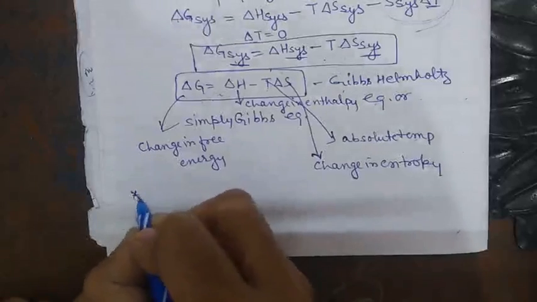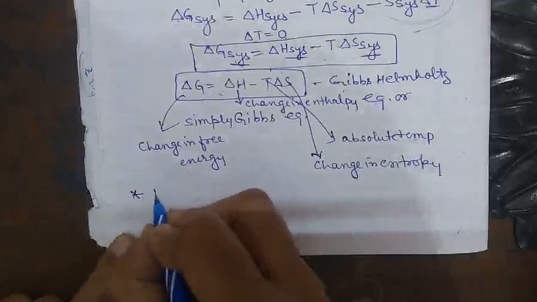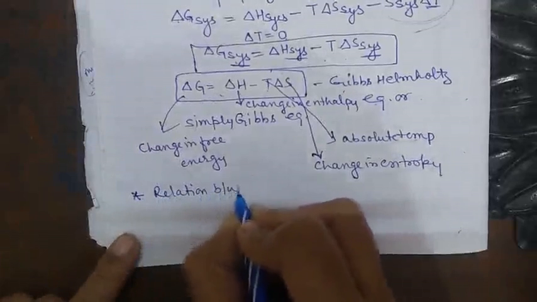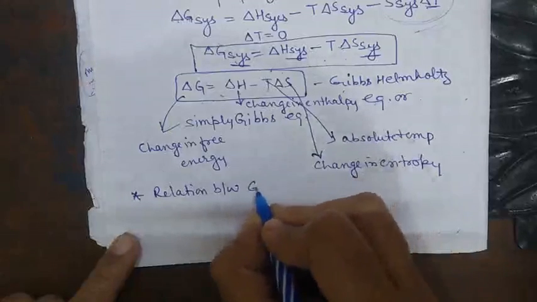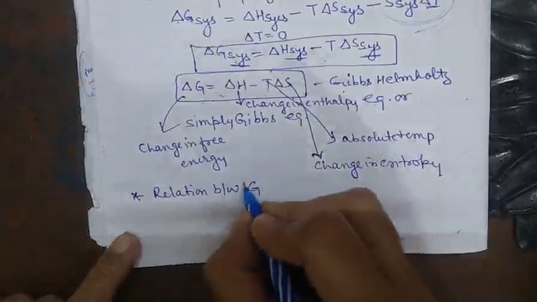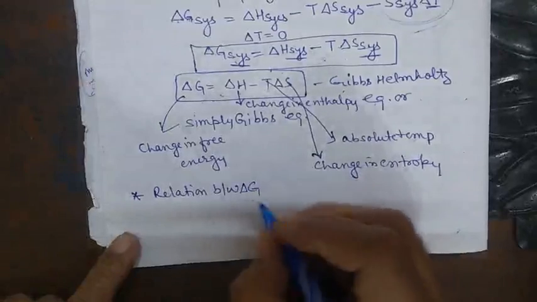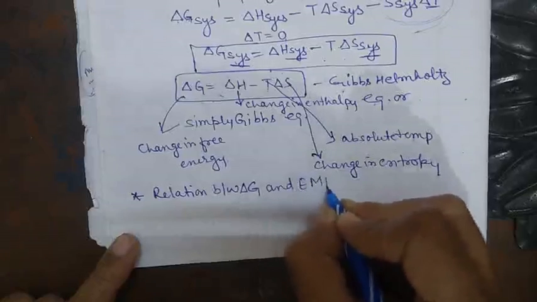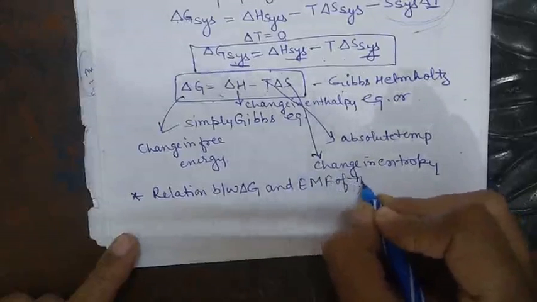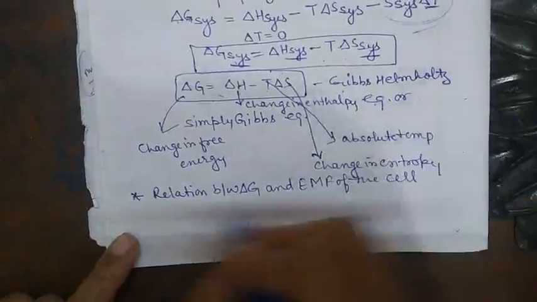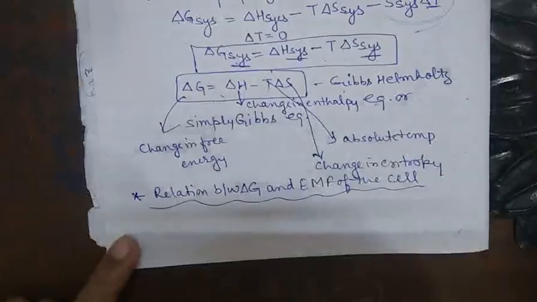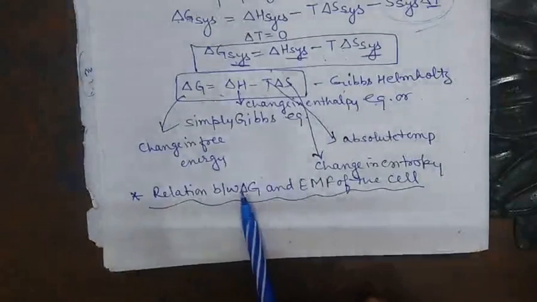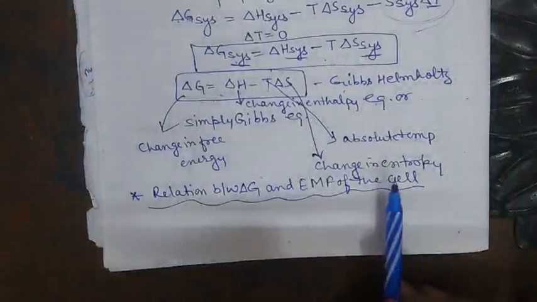Now the next topic is the relation between Gibbs free energy, delta G, and the EMF of a cell. So what is the relation between the Gibbs free energy and the EMF of a cell?